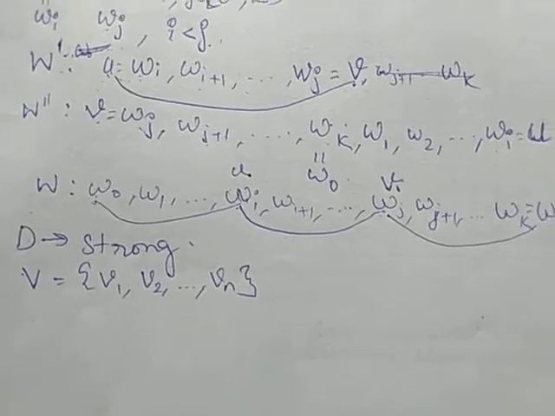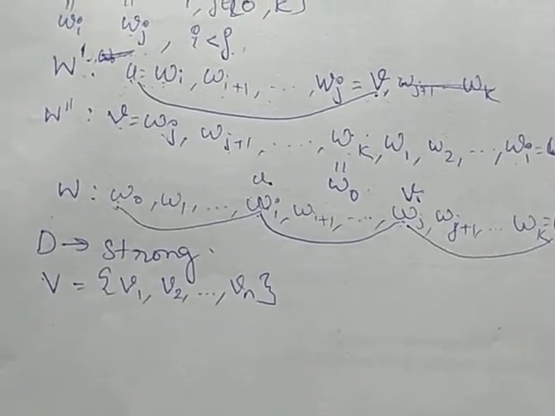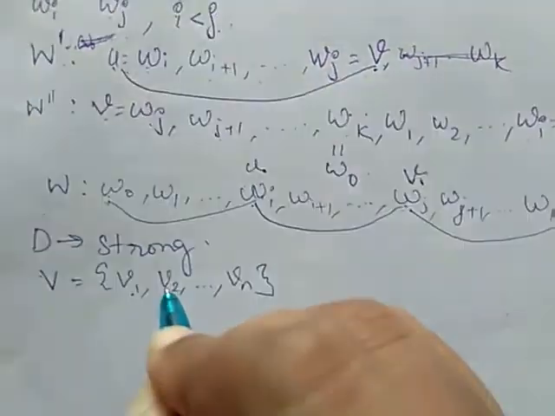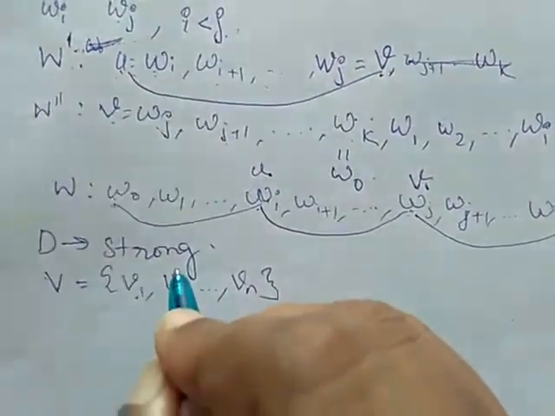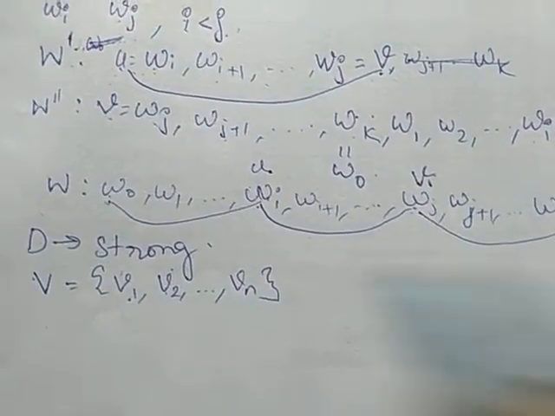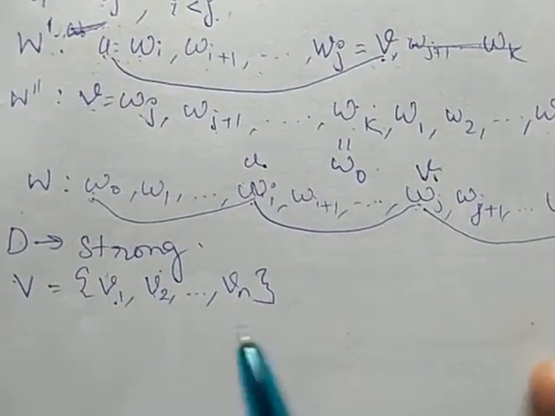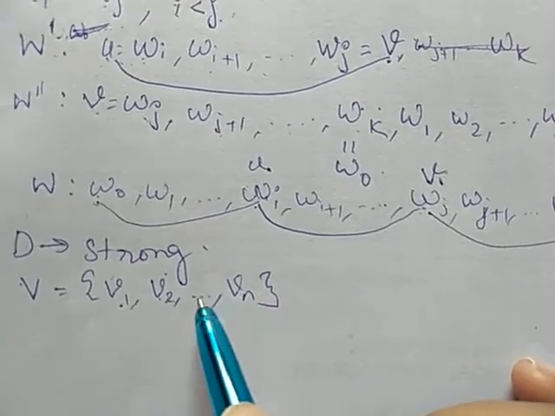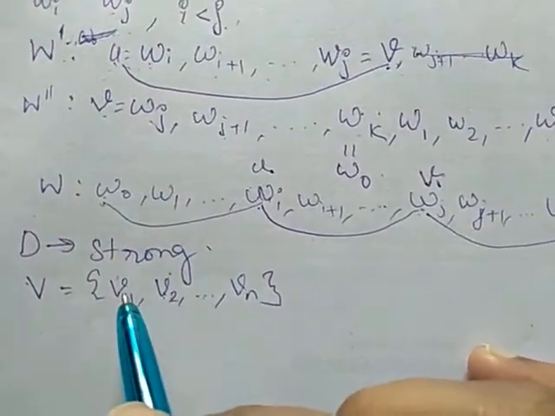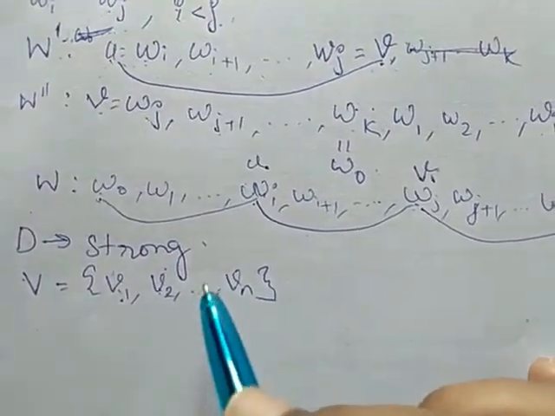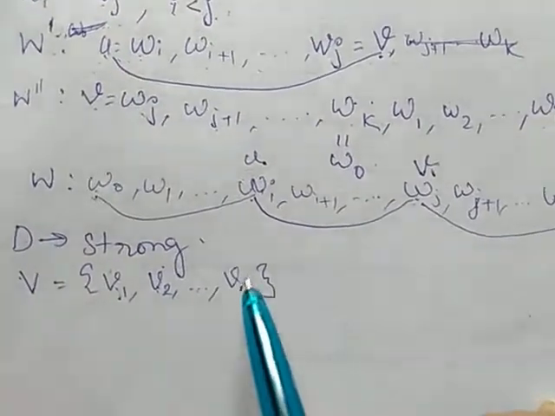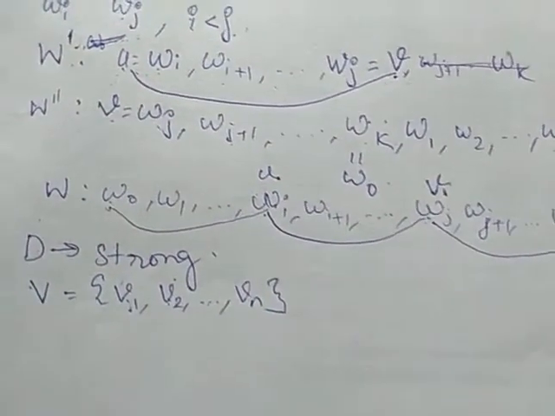Now, since D is strongly connected, there exists a path from V1 to V2, and a path from V2 to V1. Similarly, there exists a path from V2 to V3, V3 to V2. Similarly, there exists a path from V1 to V3, V3 to V1. There exists a path between V1 to Vn, Vn to V1.